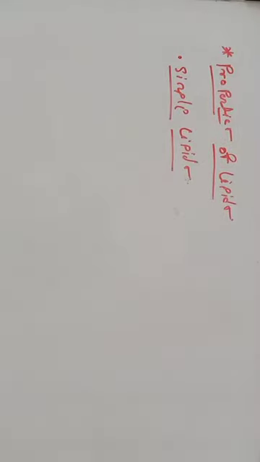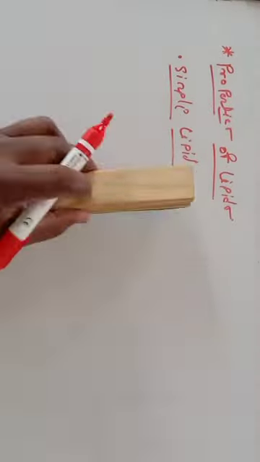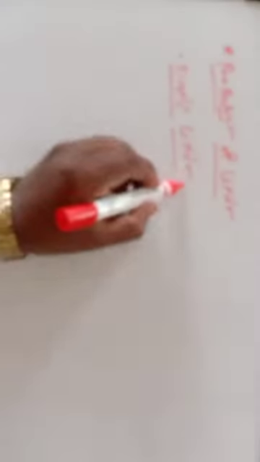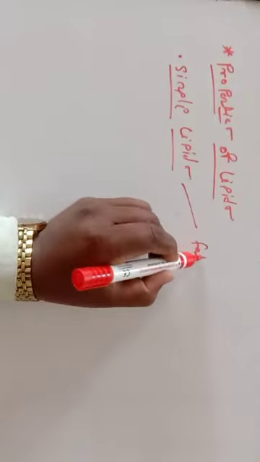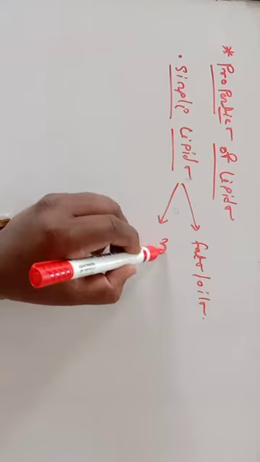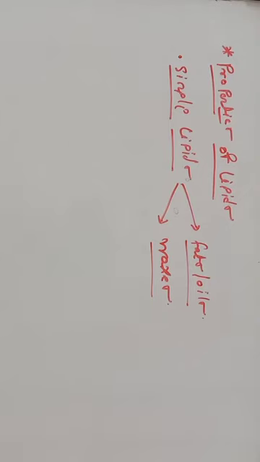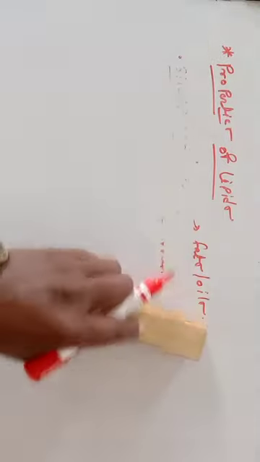Simple lipids, we already discussed, have two types. One is fats or oils, and second is waxes. So we discuss the first one, that is fats or oils. They are included in simple lipids, and then we discuss some properties of waxes. So let us discuss one by one, that is the fats.